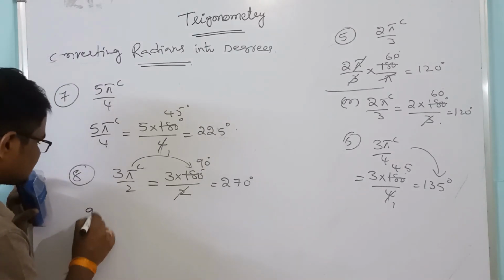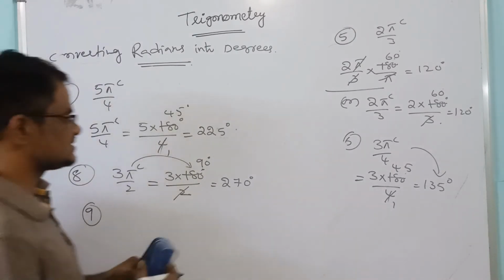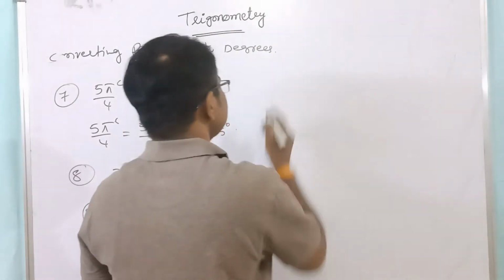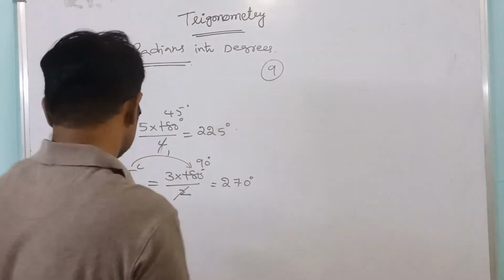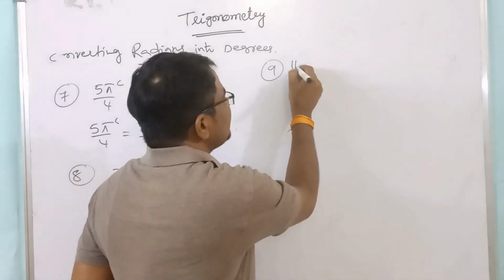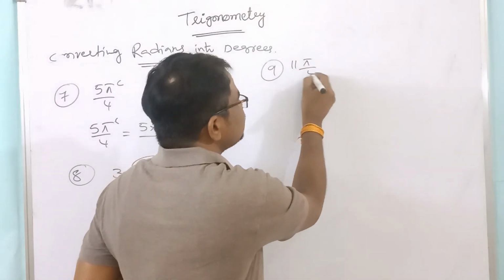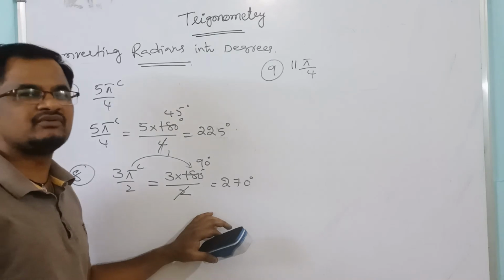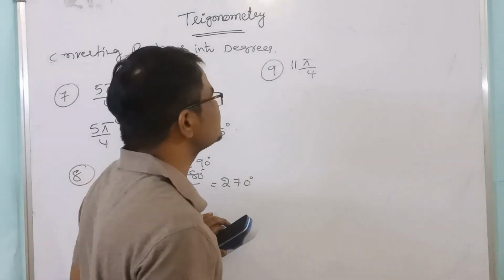Right. Next, suppose they give 11 pi by 4. What can we write?